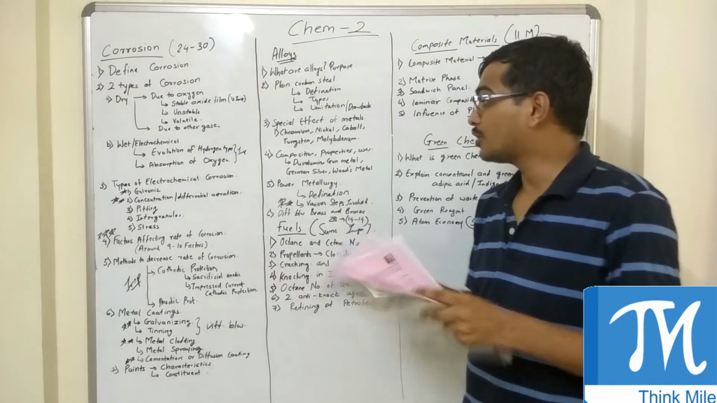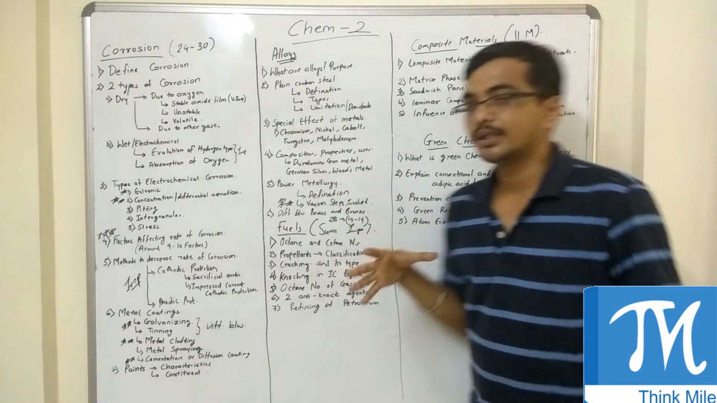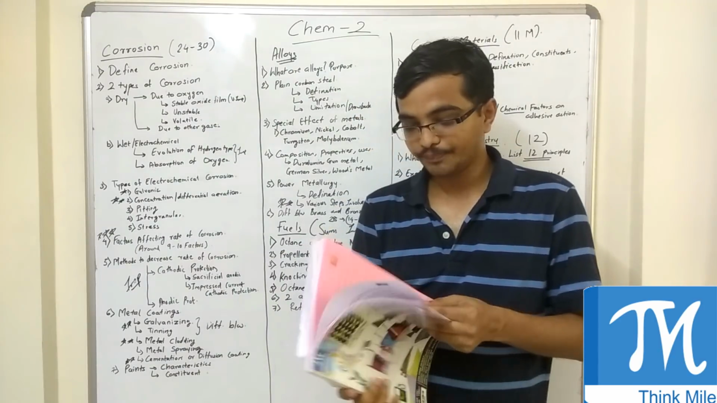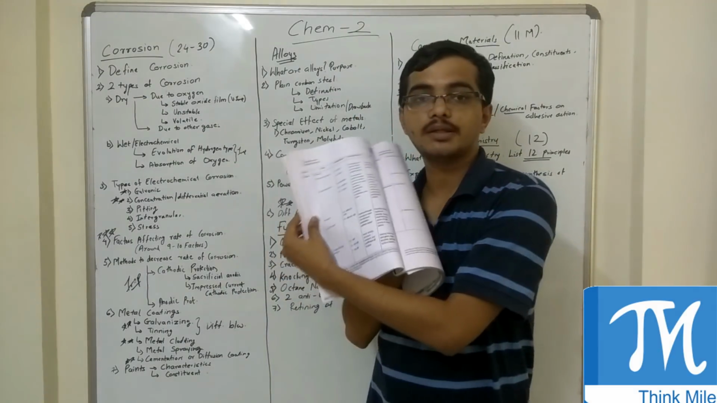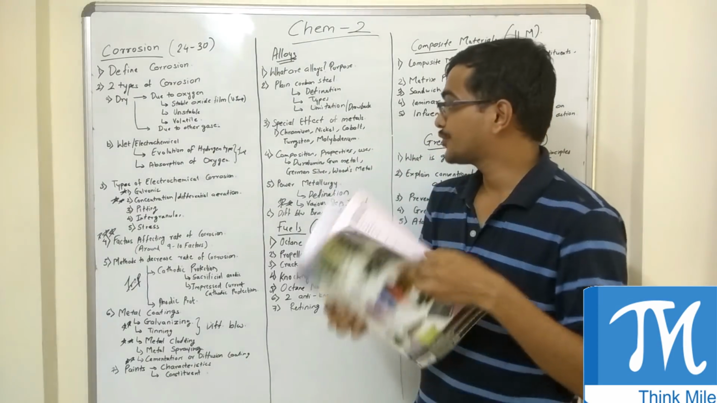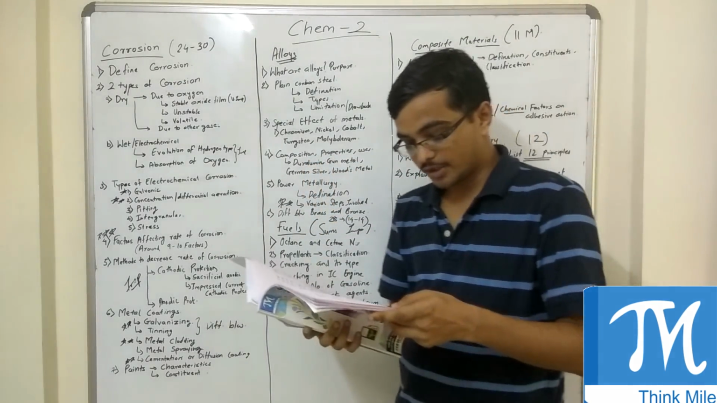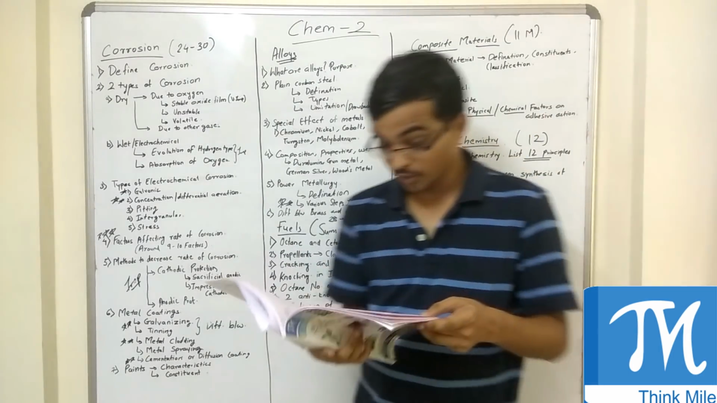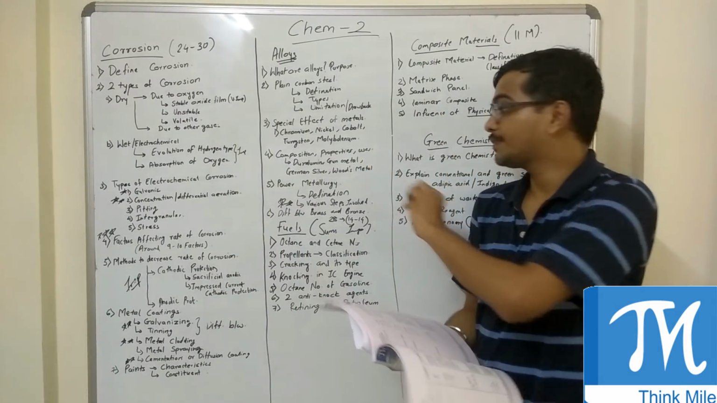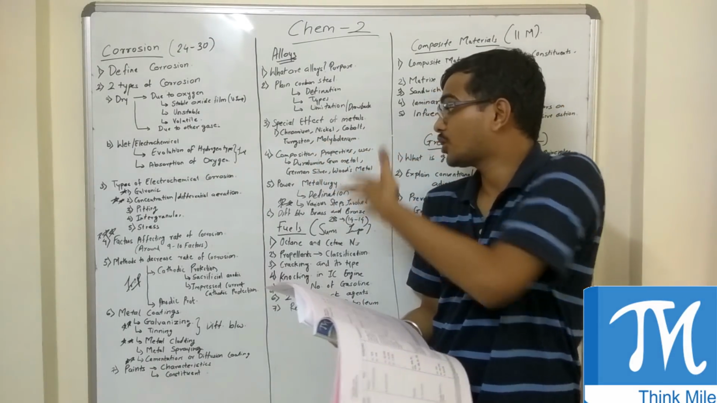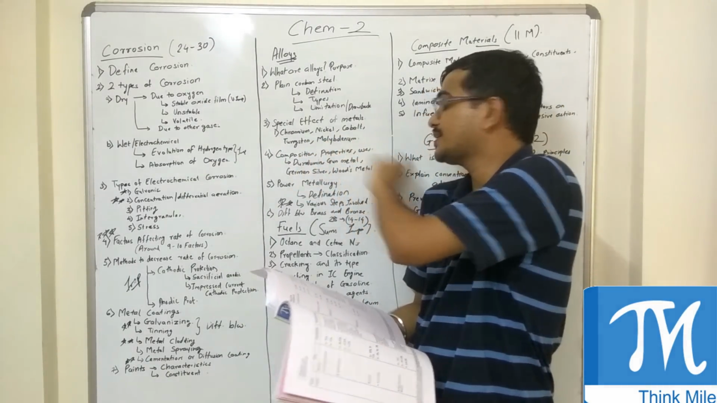Now next is composition, properties and uses. There are a lot of metals, and there is a big table of this form. There are a lot of metals: duralumin, gunmetal, German silver, Wood's metal, and many more. But in the papers, these are the 4 to 5 that have been asked a lot of times. So composition, properties and uses.